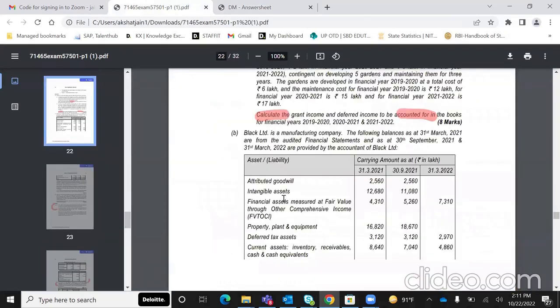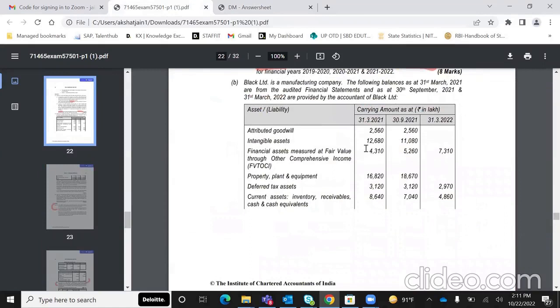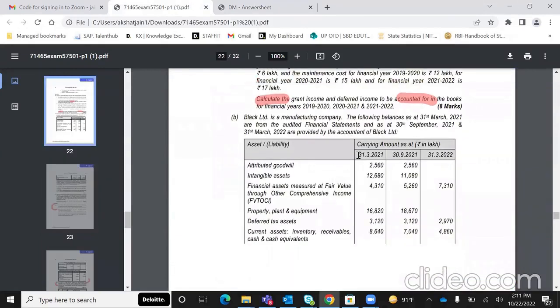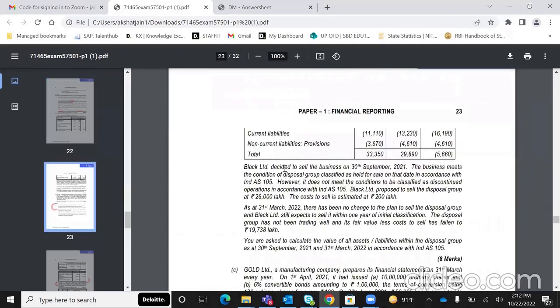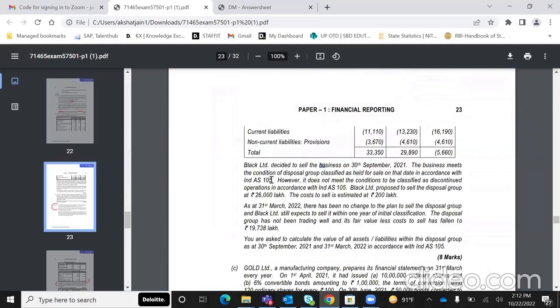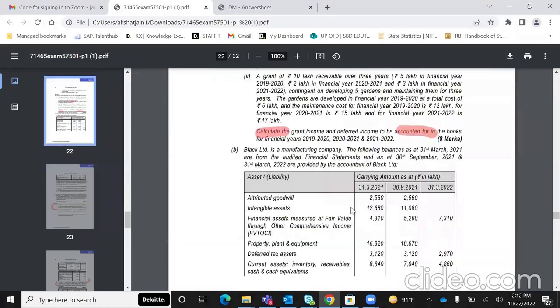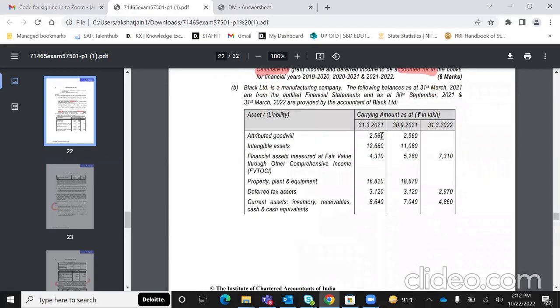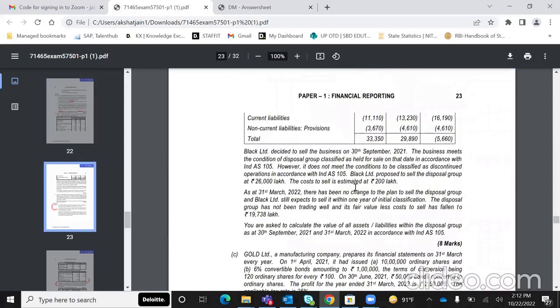Okay. And if you'll check over here, again, module से direct question है कि Black Limited decide. They've given us three dates का figures first of all, and then they've given Black decided to sell the business on 30th September. Business ने इस दिन meet किया condition for disposal group held for sale. So 30th September को meet किया, 31st March 2021 का data becomes irrelevant, so you all can directly cross this column. And they've given us the fair value, and the cost to sell has been given to us.